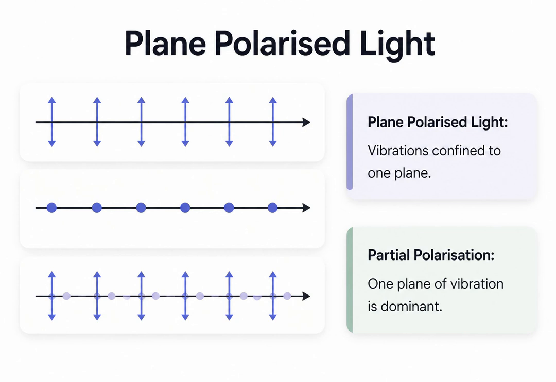In diagrams, this is shown as a ray with only one set of markers, either just the arrows or just the dots, indicating that all other planes of vibration have been blocked. It is also possible to have partially polarized light, where vibrations in one plane are significantly stronger than the others, but the light isn't perfectly restricted to a single plane.